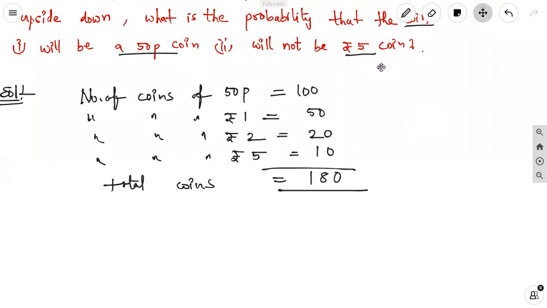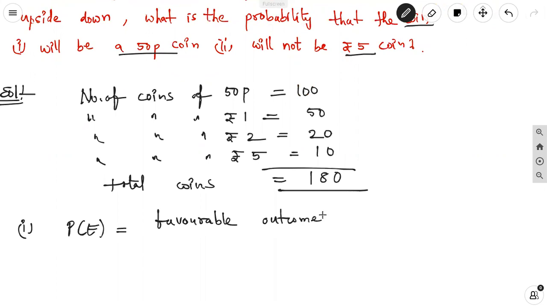Next, what is the probability that the coin will be a 50 paise coin? Here, we know that the probability of any event is equal to favorable outcomes by total outcomes.